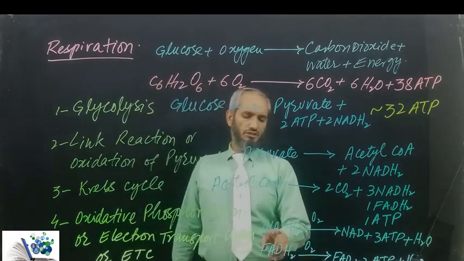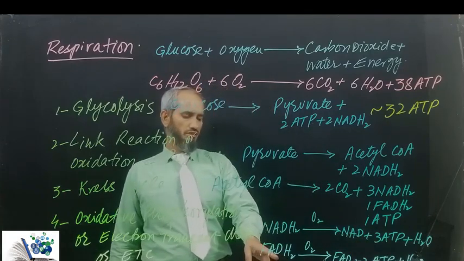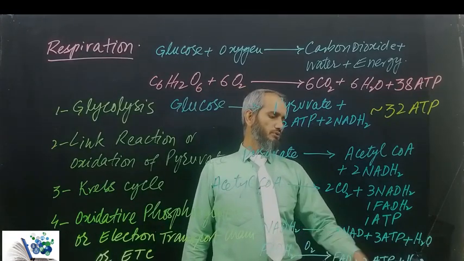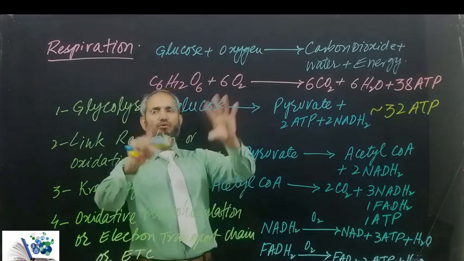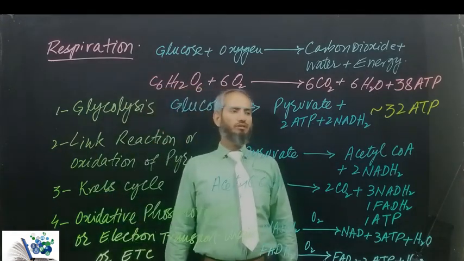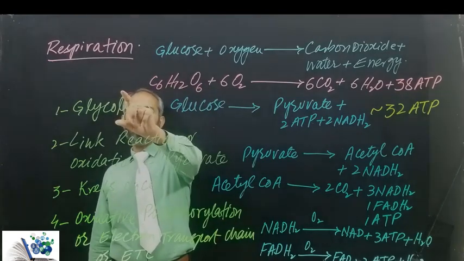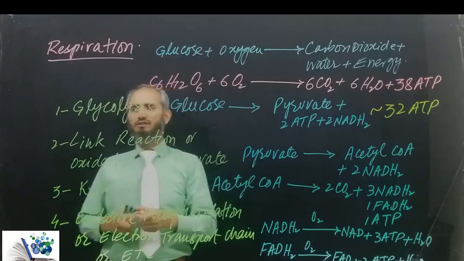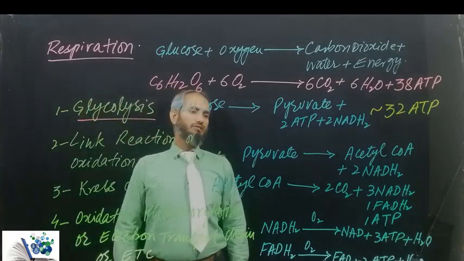Here, by the oxidation of NADH2, 3 ATP moles are produced, and by the oxidation of 1 mole of FADH2, 2 ATP moles are produced, and there is the formation of water molecules. This is the overall sketch of the process of respiration. Here we will see what the different biochemical processes are occurring in the first process of respiration, that is glycolysis.